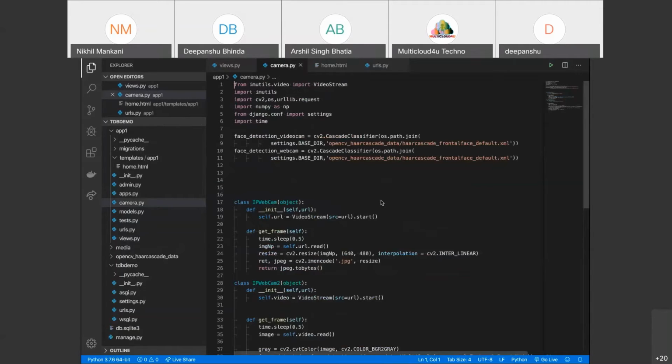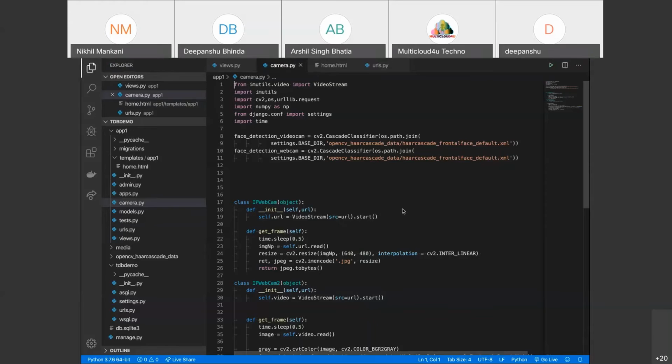Our main objective for this particular demonstration is basically to show how we can integrate a deep learning model with the Django part. Many of you are familiar with deep learning and many of you are familiar with Django, but integrating those parts is much more difficult, and many people do not know about this part.